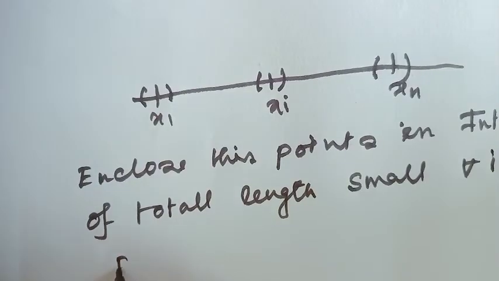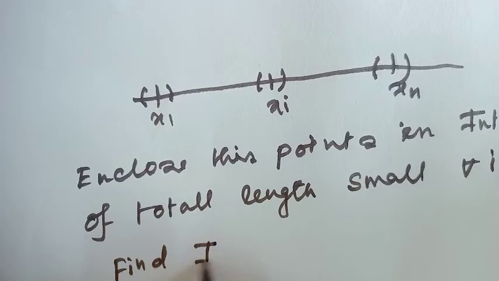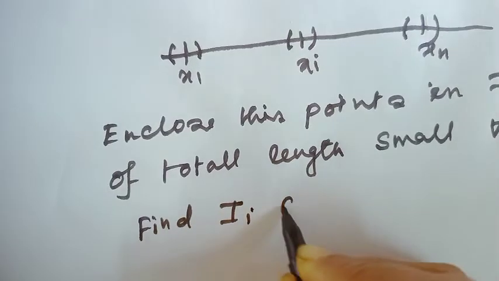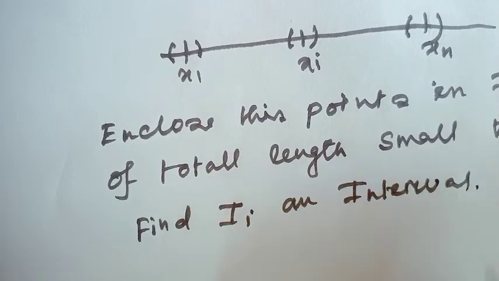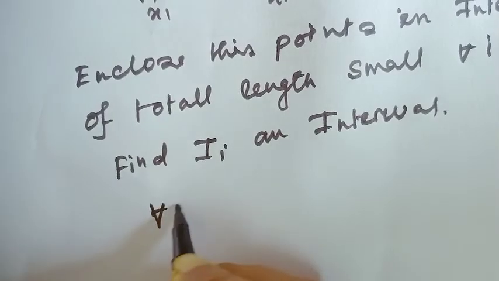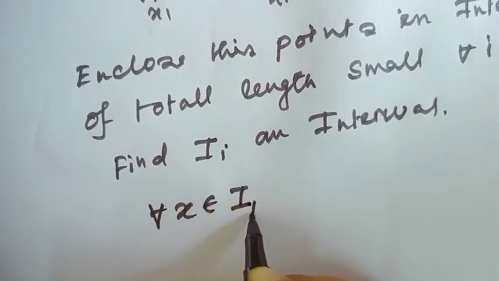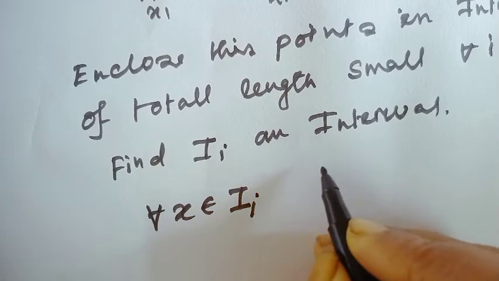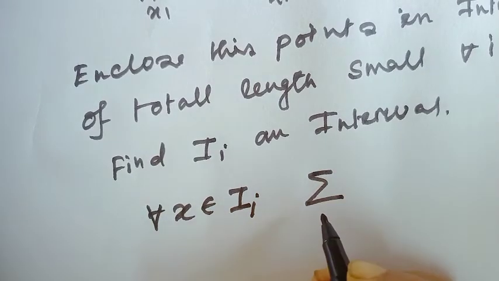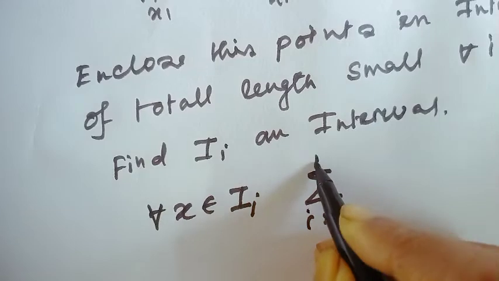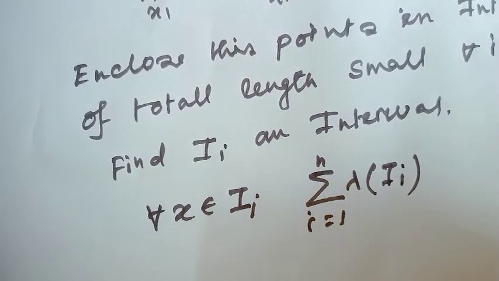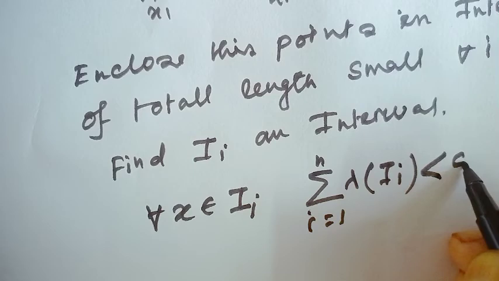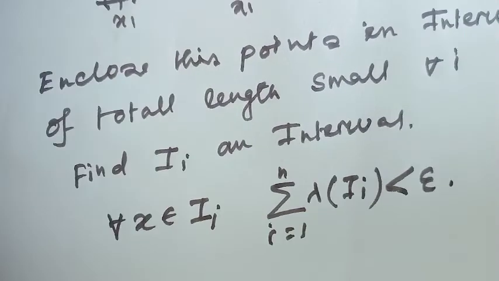Then find an interval I such that for all x belonging to the interval I, the sum of the lengths of these intervals I, i equal to 1 to n, would always be small. Consider this is less than epsilon.